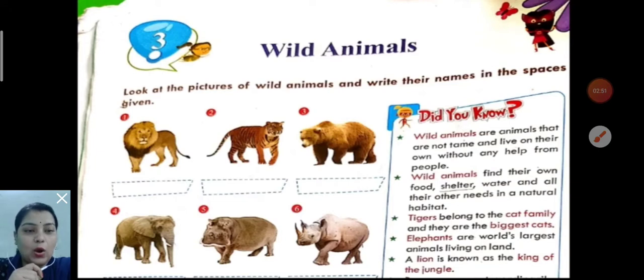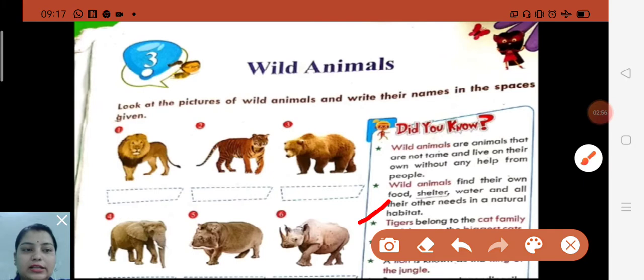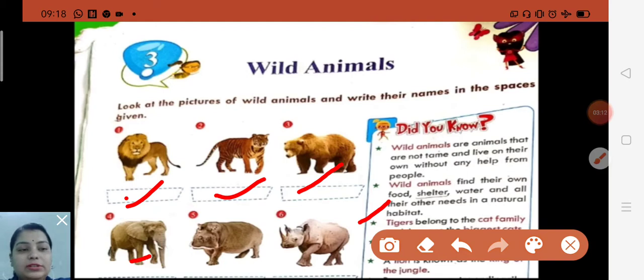They find their own food, shelter and all their other needs in their natural habitat. Like you can see in the picture, lion, tiger, bear, elephant, these all are wild animals. They live in the forest. They do not depend on humans. They find their own food, shelter, water and all their other needs.